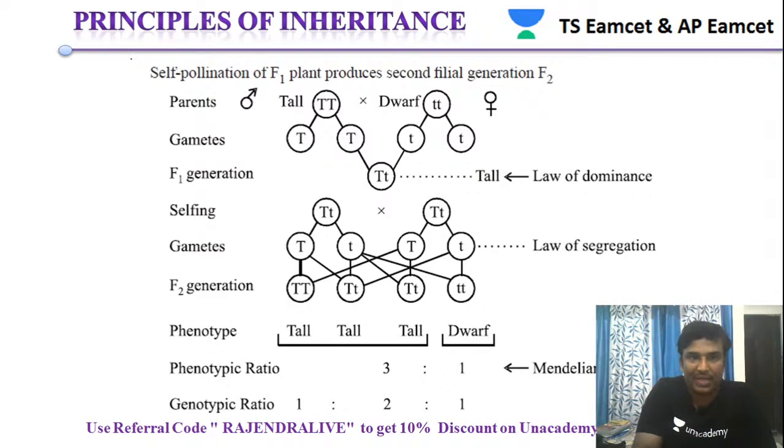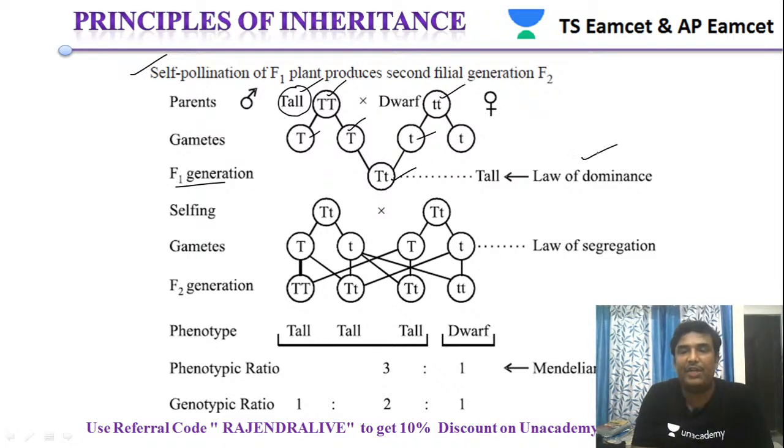Now the same thing you can clearly see here. So what are the parents here? There are two parents. One parent is a tall parent, with genotype capital T. Another parent is a dwarf parent, with genotype small t. And what are the possible gametes? Capital T and capital T. These are two gametes, of the same type. Here also small t. In the F1 generation, we got individuals that are tall.